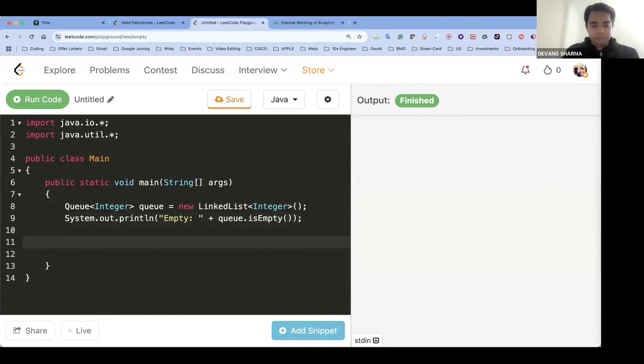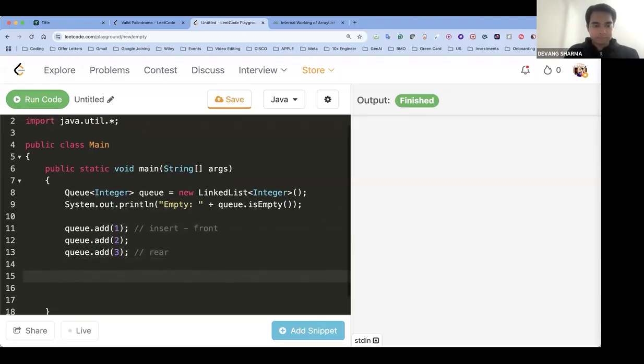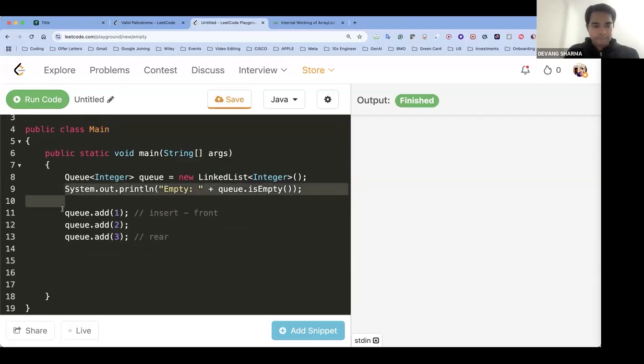What I'm going to do? I'm going to insert. Now, we had push operation in terms of a stack. Now we'll have add operation. Q dot add 1, Q dot add 2, Q dot add 3. So this is insert at the front, and this is the rear. Now what we want to do? Yeah, in queue operation, insertion operation, same thing.